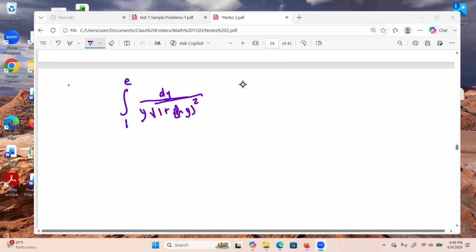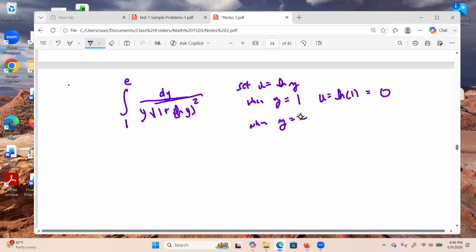So we're going to go ahead and set u equal to natural log of y. While I'm doing that, I'm going to say, you know what? When y equals 1, u is equal to the natural log of 1, which is 0. Oh, that's convenient. When y equals e, u is equal to the natural log of e, which is 1. Okay, I'm feeling pretty happy about that. We took u equal to natural log of y, du is equal to 1 over y.